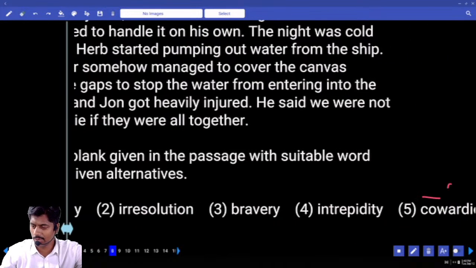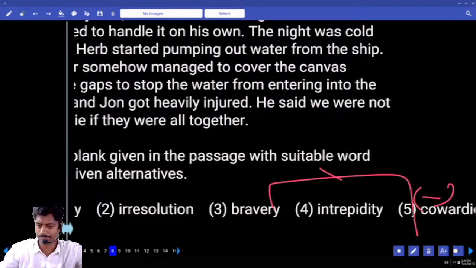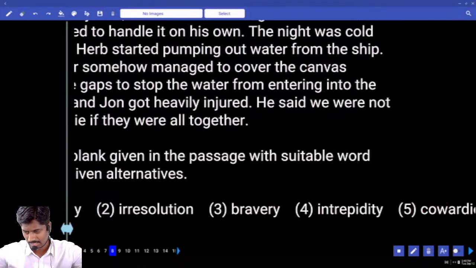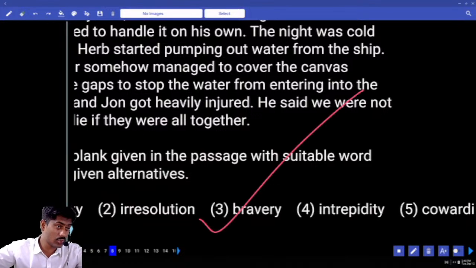And coward is negative. Coward is the opposite of bravery. Answer 3 or 4. Third one, the extreme bravery and skill showed by Captain Cook.